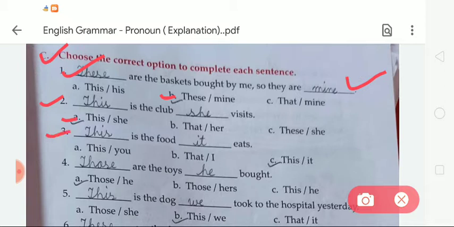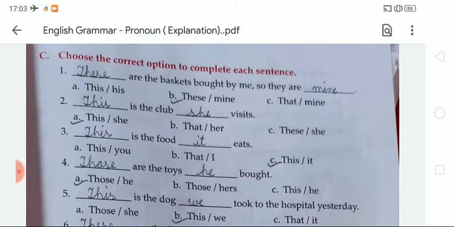Okay. In number third, dash is the food dash eats. So we have to choose the option number C. So it will be, this is the food it eats. Okay. Now number 4, dash are toys dash bought. So we have to choose option number A, those are toys he bought.